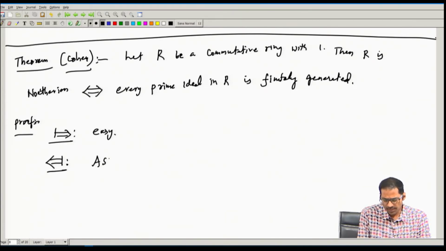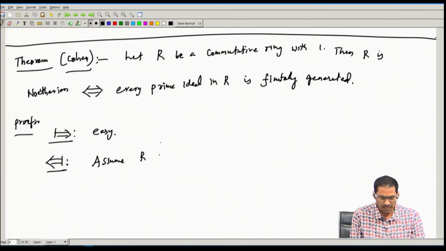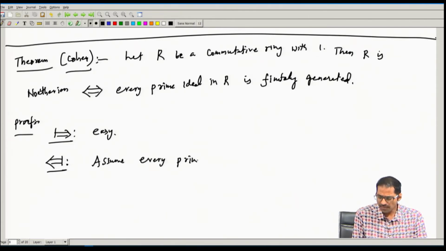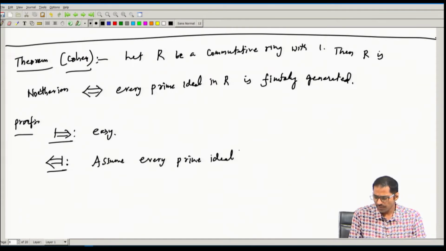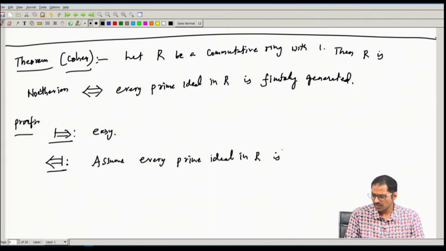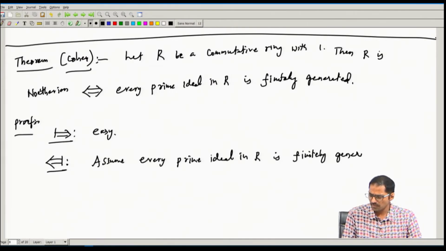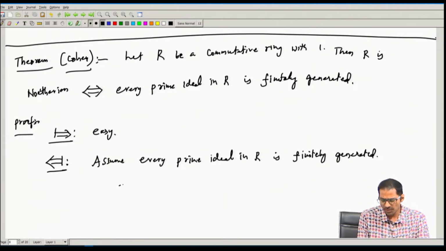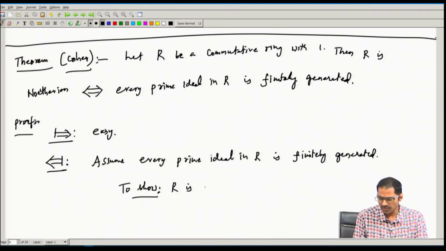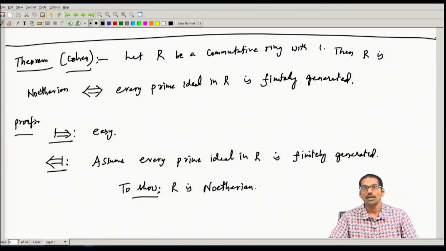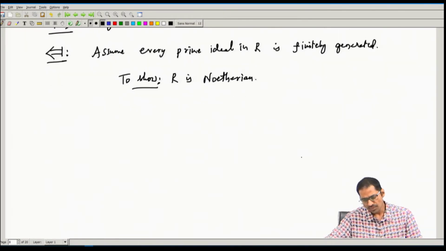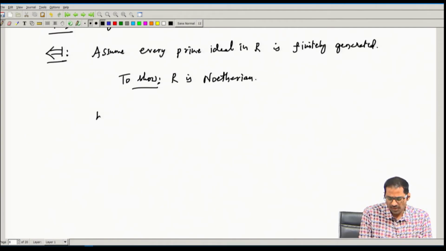So, let us assume every prime ideal in R is finitely generated. Then we need to show that R is a Noetherian ring. For that, let us consider the following family.